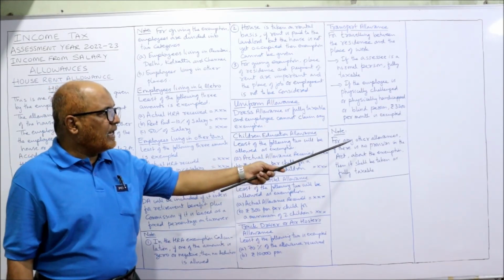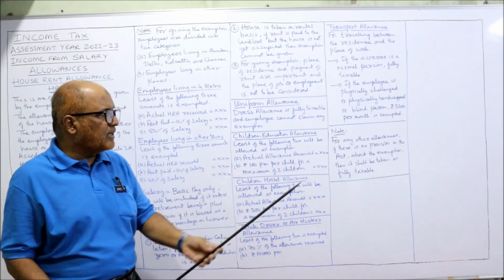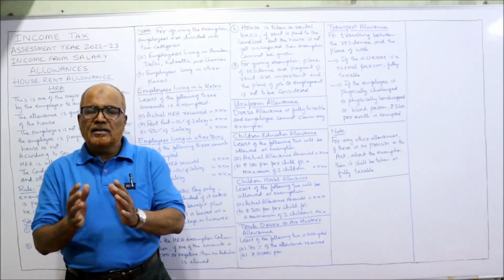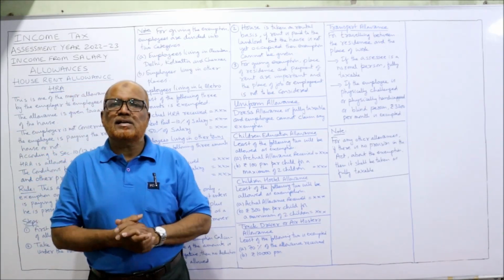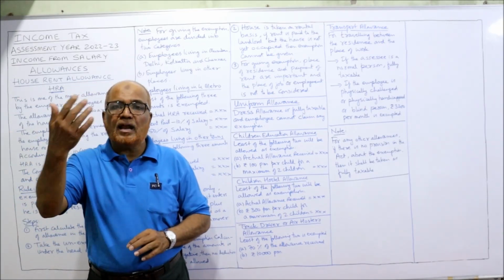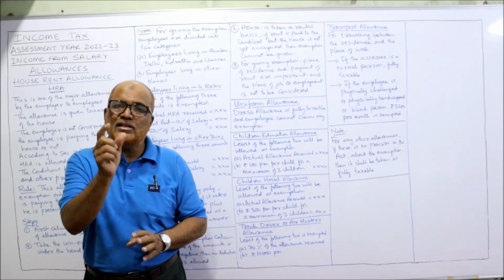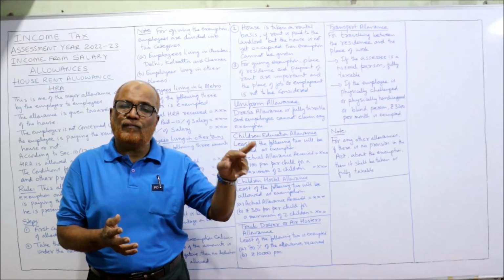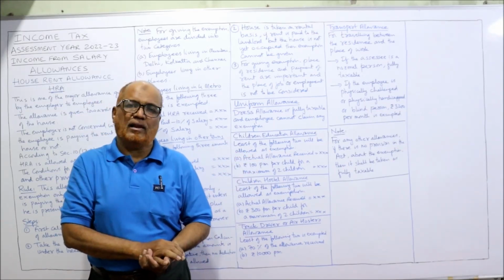Last one, for any other allowances, if there is no provision in the Act about the exemption, then it shall be taken as fully taxable. The Income Tax Act gives many examples of allowances. Apart from these, if any other allowance is given by the employer to the employee for any specific purpose and you don't find any provision, treat that allowance as fully taxable.